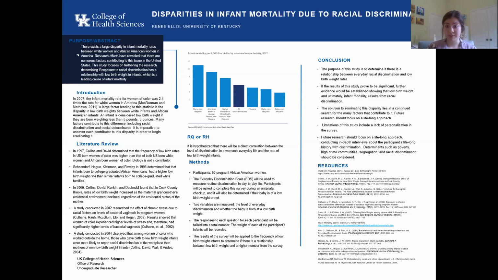In conclusion, the purpose of this study was to determine if there is a direct relationship between everyday racial discrimination and low birth weight rates in women in America. If the results of this study prove to be significant, further evidence would be established showing that low birth weight and ultimately infant mortality results from racial discrimination. Evidently, the solution to eliminating this disparity lies in a continued search for the many factors that contribute to it, not just a few, but all of them.